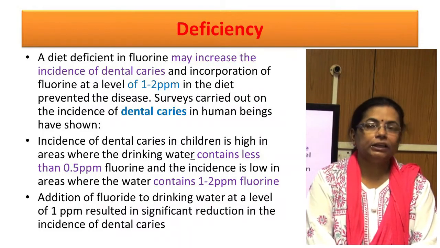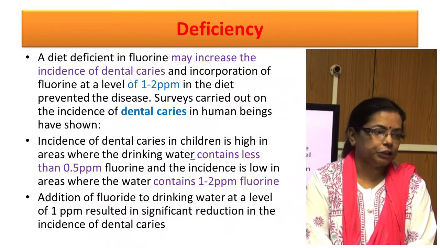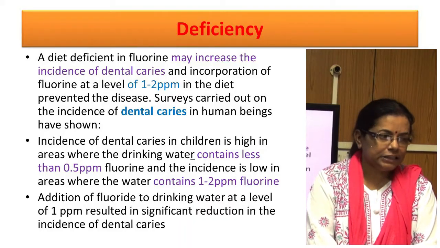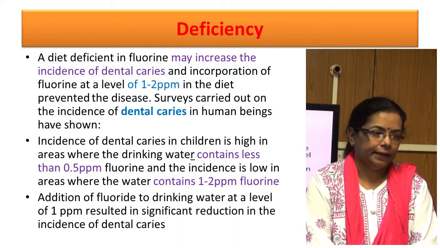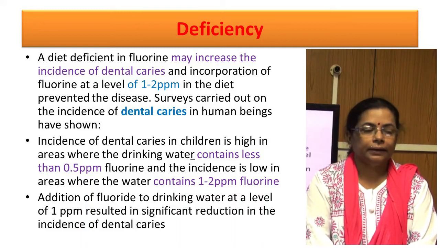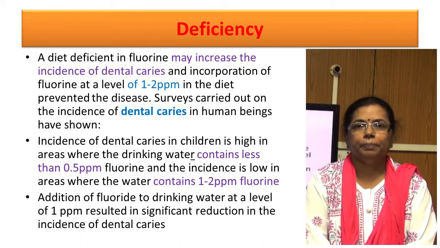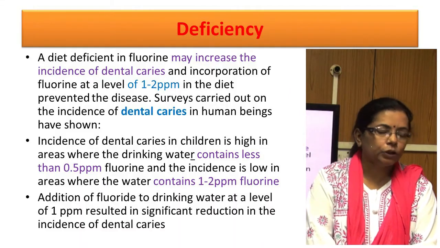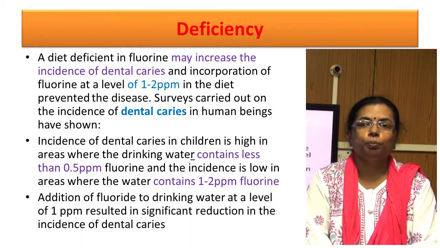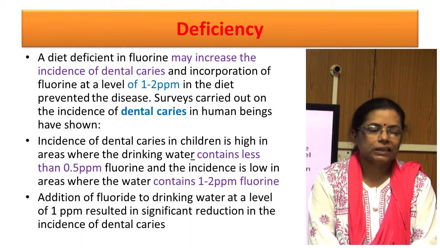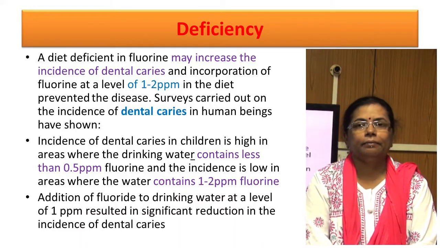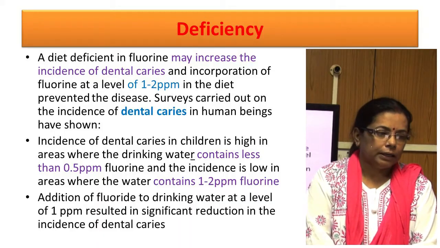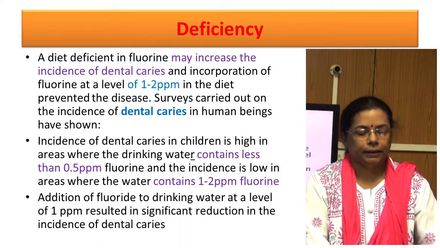Several studies carried out on the incidence of dental caries in human beings have shown that the incidence of dental caries in children is high in the areas where drinking water contains less than 0.5 ppm fluorine, and its incidence is low in areas where water contains 1 to 2 ppm fluorine. Addition of fluorine to drinking water at a level of 1 ppm resulted in significant reduction in the incidence of dental caries.